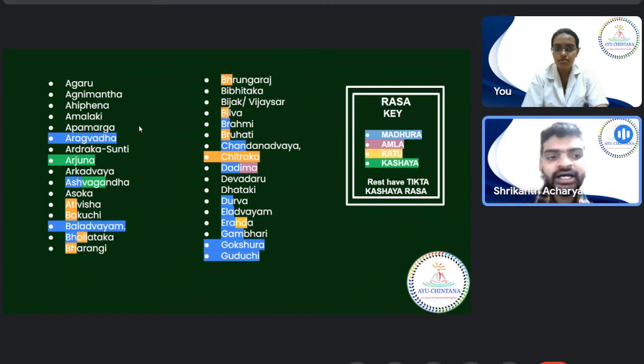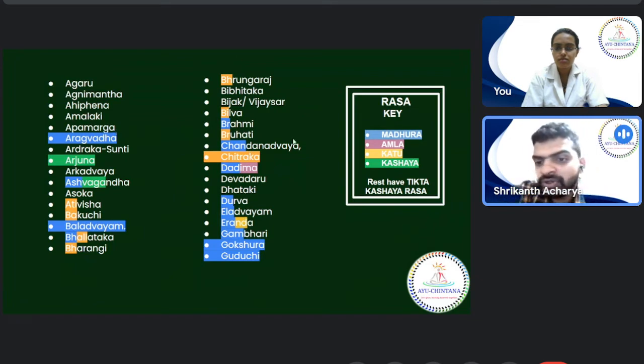Same way, I will do it also for Katu. Ativisha has Katu Rasa. Bakuchi has Katu Rasa. Again, the same way that I have explained here. Since Balataka has two rasas, that is blue and orange, that means Madhura and Katu Rasa. And Bharangi has Katu Rasa. Bringaraja, Bilva, Brihati, Chitraka and Eranda have Katu Rasa. Same way, I'll go on marking all the drugs having Katu Rasa.